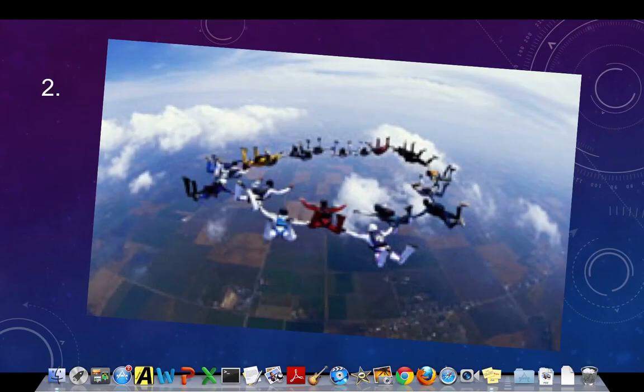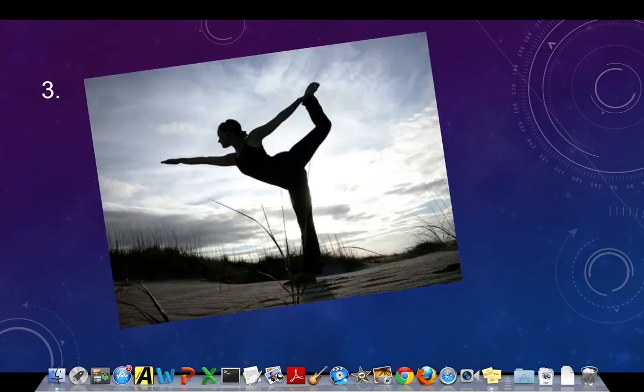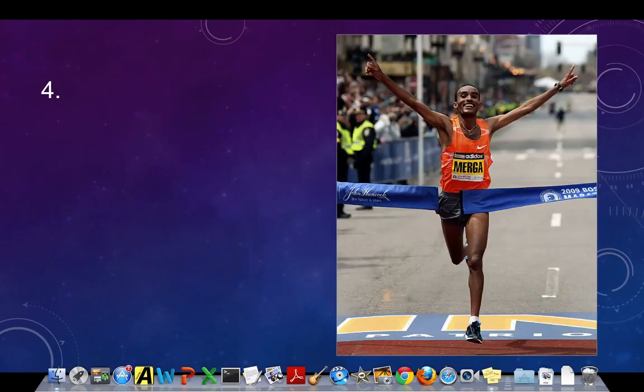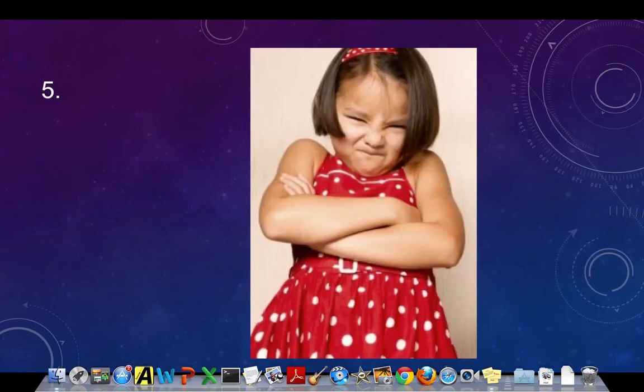Here's sentence number two. Try to write two sentences for this picture. Again, one with an ing adjective, one with an ed adjective. Okay. Here is sentence number three, with a picture for sentence number three. And so again, you can have the subject as a person, or maybe the activity itself. Here's 4. Remember, one sentence with ing, one sentence with ed. Okay, you might have to get a little creative with this one, but try it out.